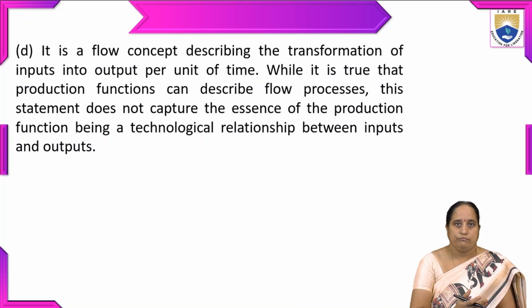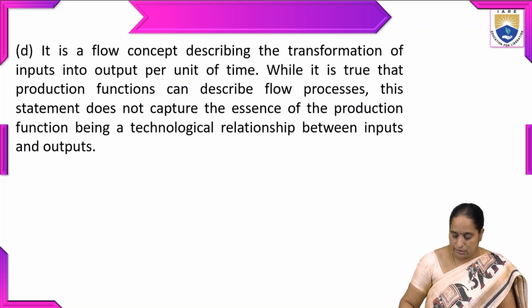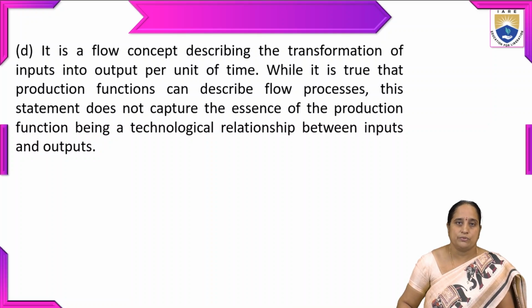Whereas coming to the fourth one, it is a flow concept describing the transformation of inputs into output per unit of time. While it is also true that a production function can describe flow processes, this statement does not capture the essence of the production function being a technological relationship between inputs and outputs. So out of all four, the first point is correct in relation with the production process.